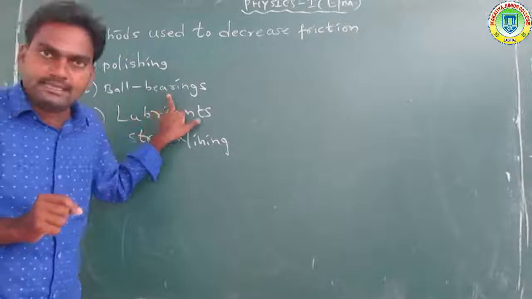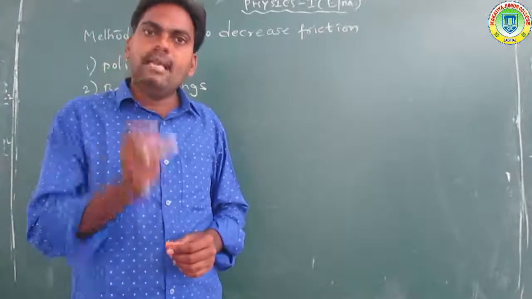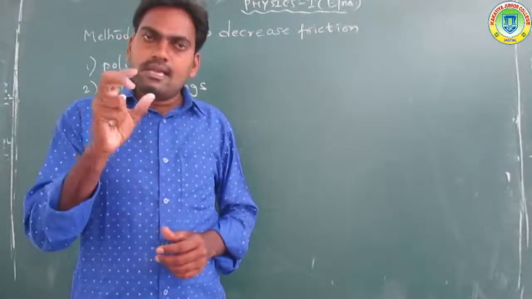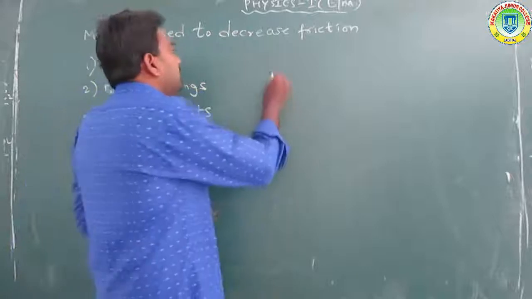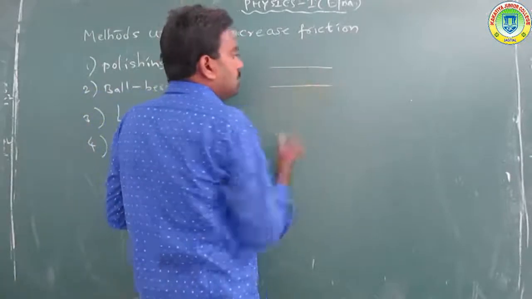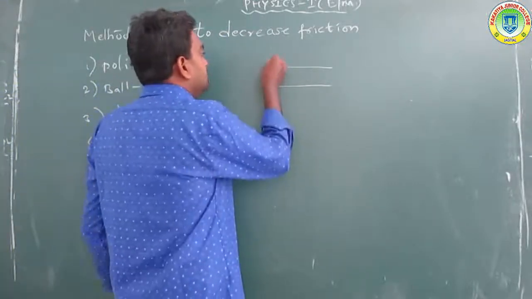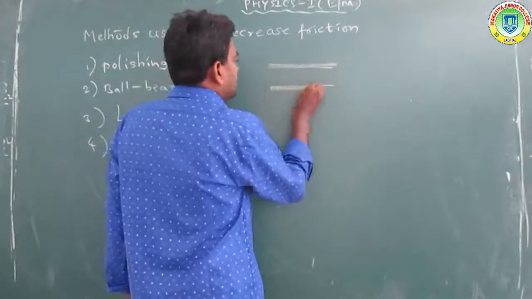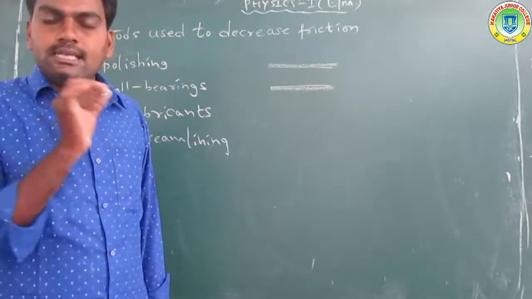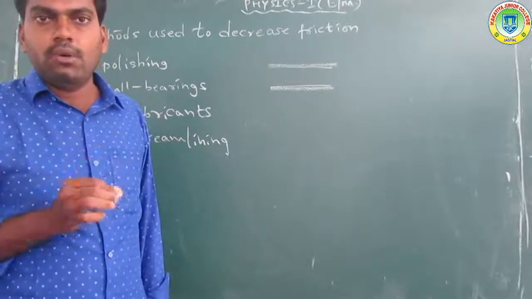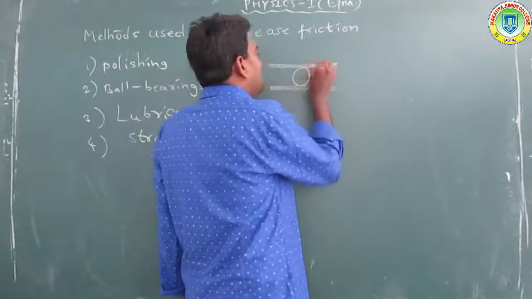Ball bearings. Ball bearings are steel balls placed between two rolling surfaces. These are the two surfaces, and the steel balls are placed between them.